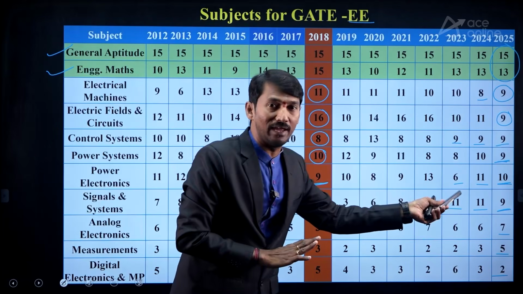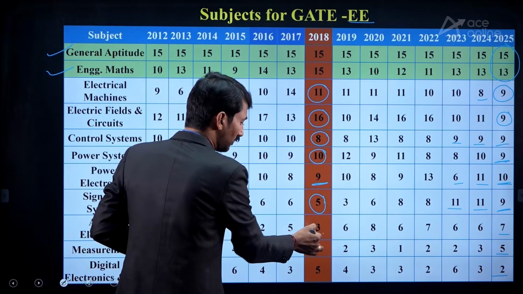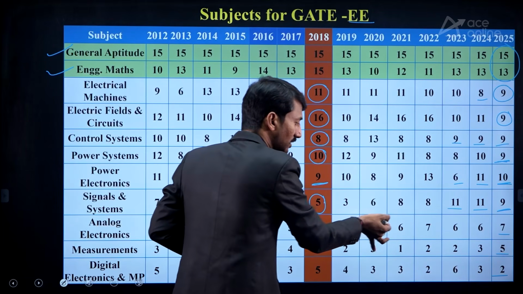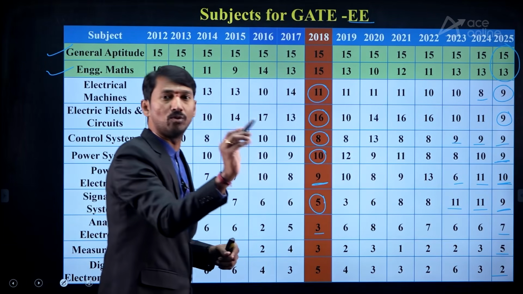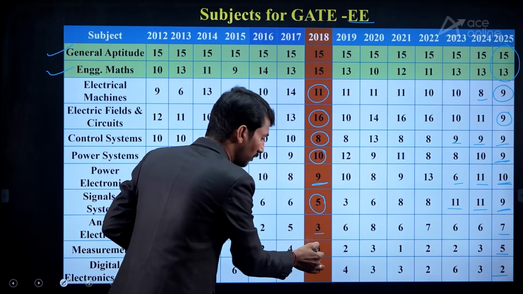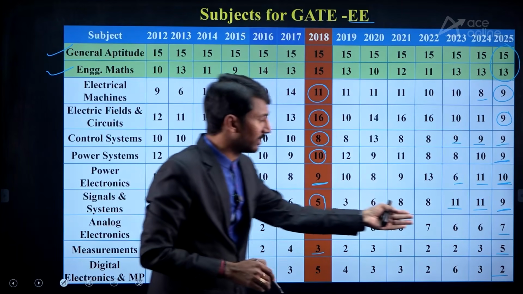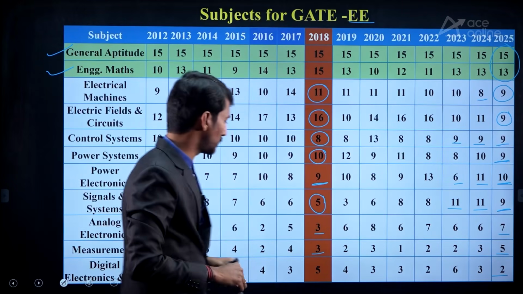That's why I am giving everything on the screen. Analog electronics, they have given 3, later it increased to 6, 8, 6, 7, etc., approximately around 6, 7. And measurements, they have given 3 marks and 2, 3, 2, 3, 3, 4, etc. will be there, and recently they have given 5 marks, not much change.